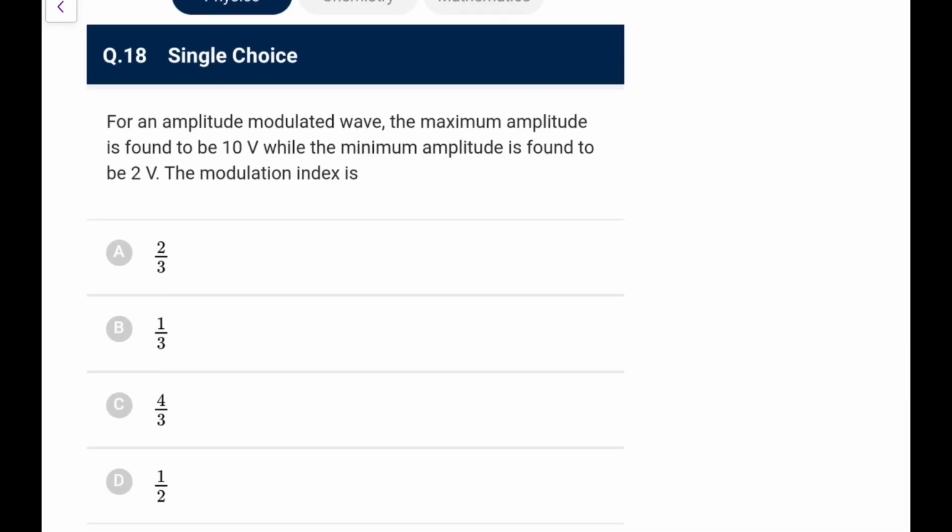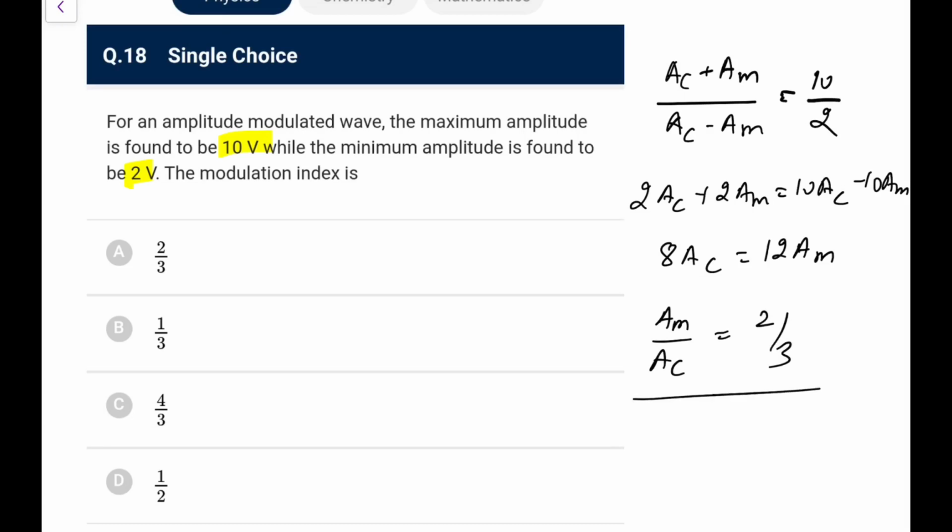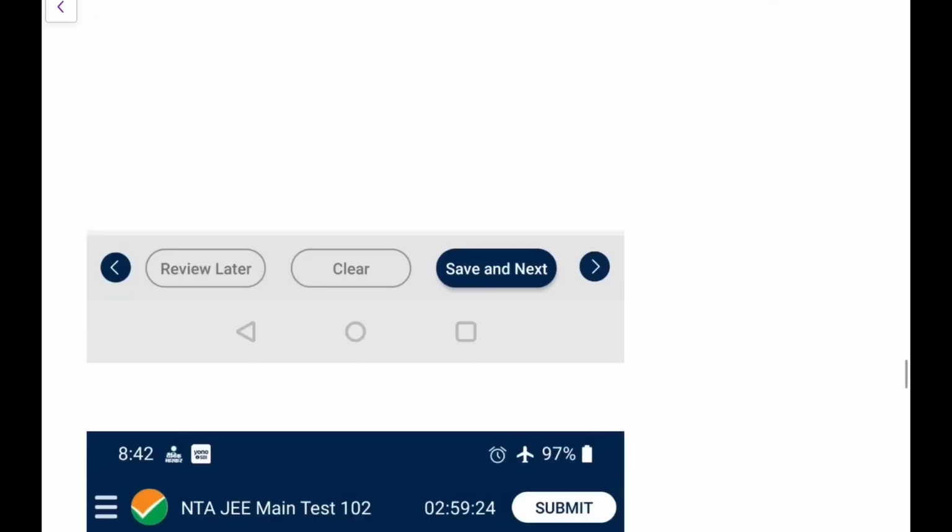For an AM wave, the maximum amplitude is 10 while the minimum is 2, the modulation index is. So what we can say, AC plus AM upon AC minus AM, that is equal to 10 by 2 because that is max and min. So what we get, 2AC plus 2AM is 10AC minus 10AM. We could have simplified it there also, no issues. So 8AC is equal to 12AM. So AM upon AC directly, that is modulation index, that is equal to 2 by 3 for sure. So go for option A. 8 by 12, that is 2 by 3. It's an easy one from communication.